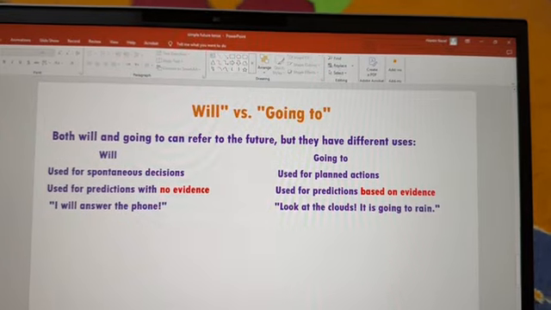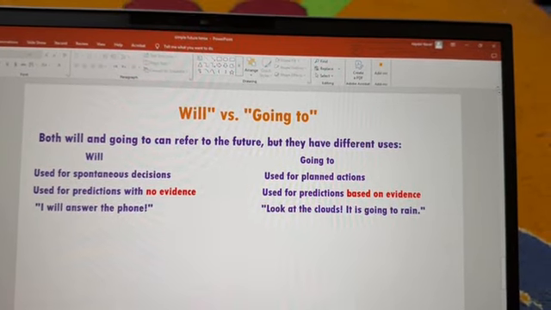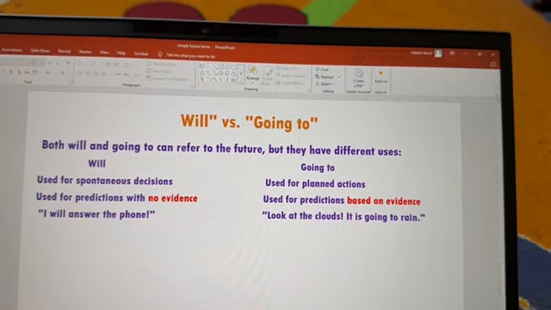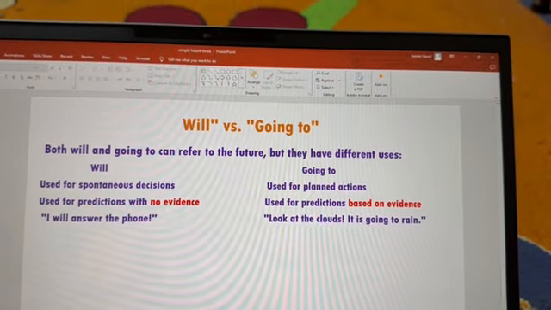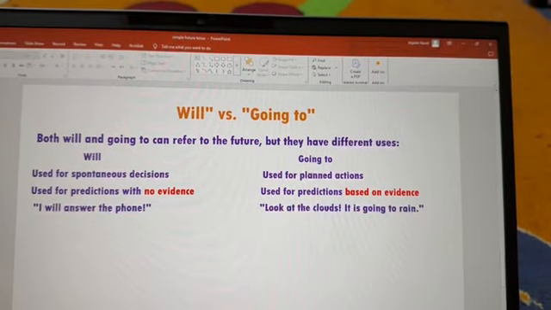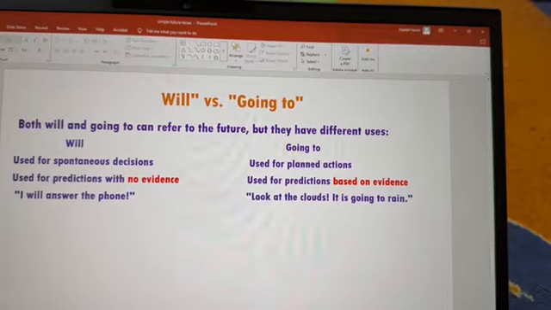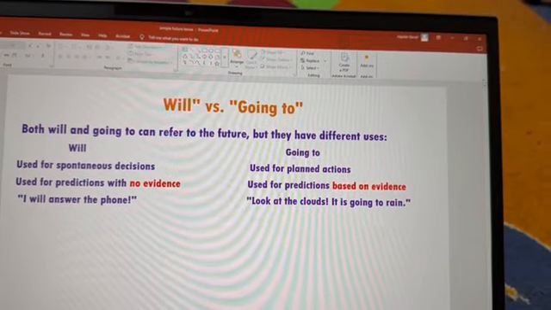And also we use will for predictions with no evidence, while going to is used for predictions based on evidence. For example, I will answer the phone, or I'll answer the phone. Look at the clouds, it's going to rain.